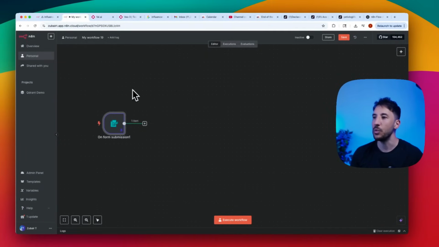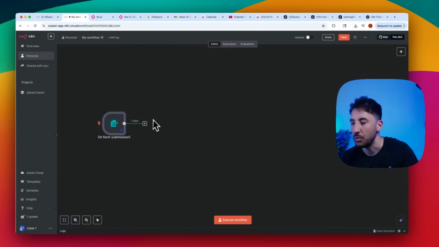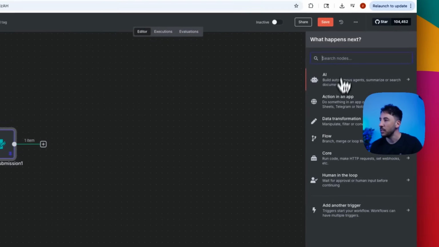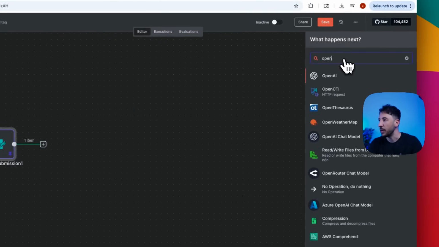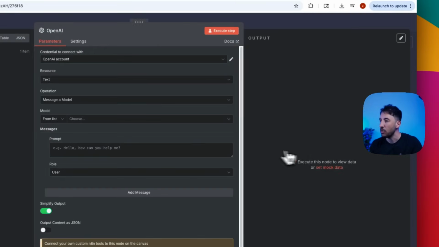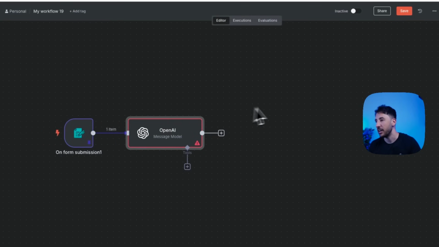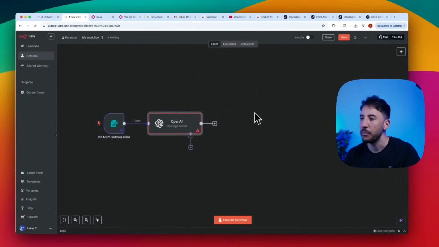So the next thing is we need to add our prompt generator, because obviously based on these topics, we need this to generate the prompt for our video model. So I'm going to click on the plus button here, and then here I'm going to look for OpenAI. And click on OpenAI here, and then click on message a model. So this is just going to pull up this OpenAI node. You can add an AI agent here, or you can add something else. The main goal is for this to have an AI model that will generate the prompt for us based on the information that we're getting from the form here.